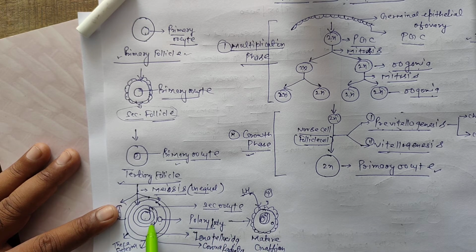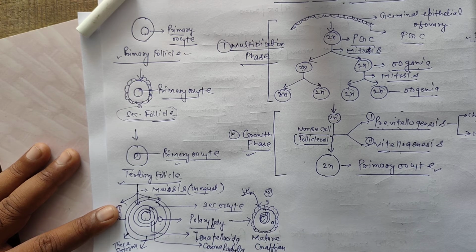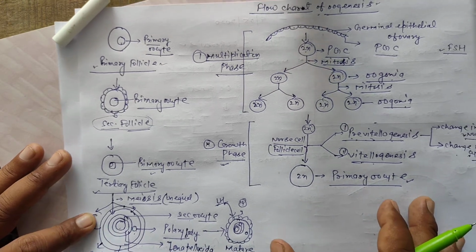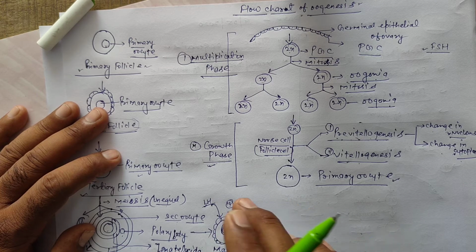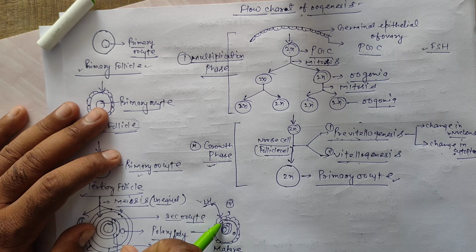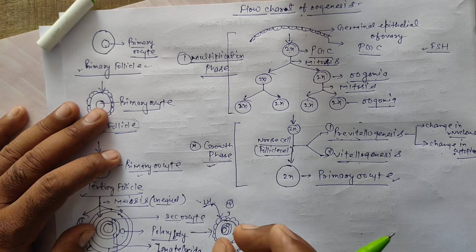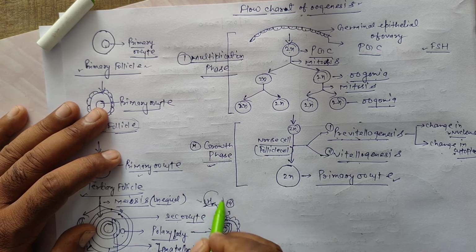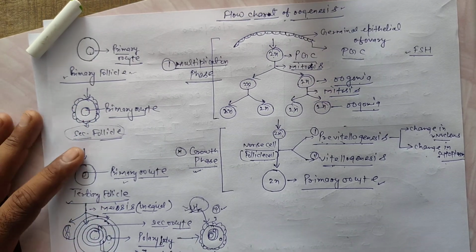The secondary oocyte is covered by a primary egg membrane, the zona pellucida, and another secondary egg membrane, the corona radiata. During the menstrual cycle on day 14, the anterior pituitary, or adenohypophysis, secretes LH hormone. LH acts on the mature Graafian follicle, releasing the secondary oocyte from it. This process is called ovulation, completed on day 14 by the effect of LH hormone.